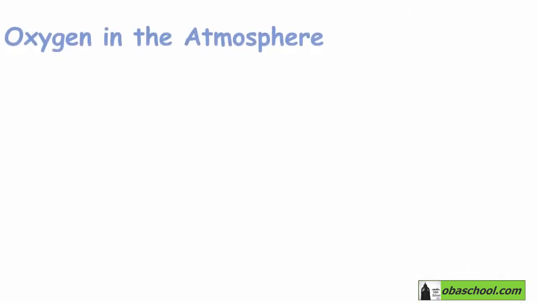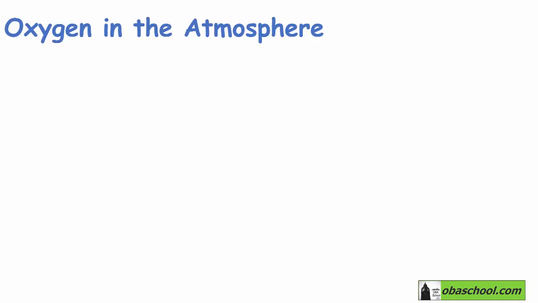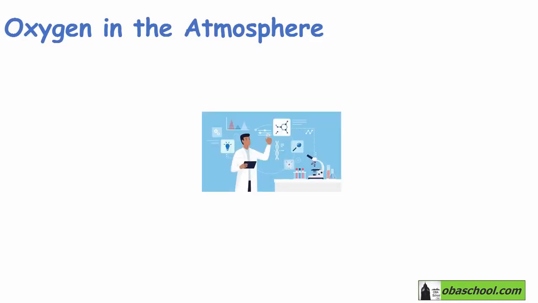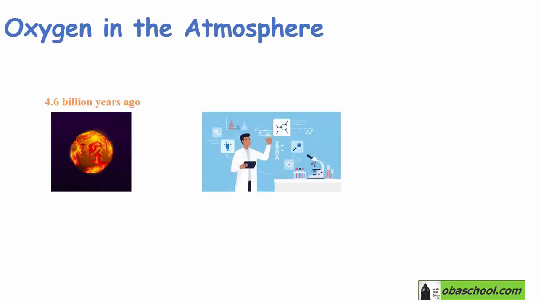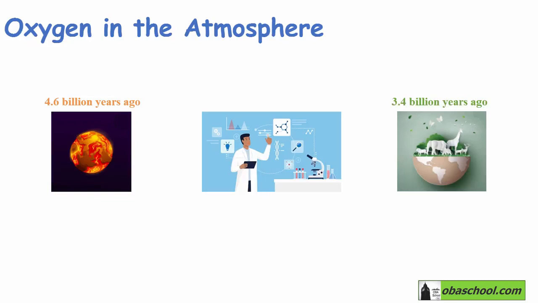In this presentation, we will talk about oxygen in the atmosphere. Scientists suggest that the Earth was formed about 4.6 billion years ago, whereas they think that life began 3.4 billion years ago.